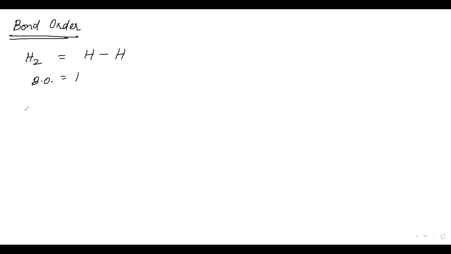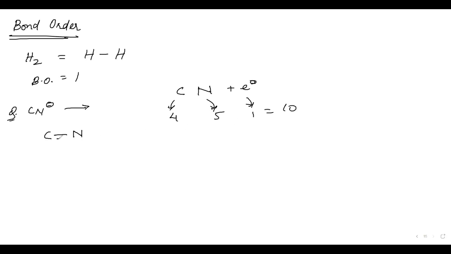Now, if I say CN negative, you will draw the Lewis dot structure, correct? What is the total valence electron count? Carbon has 4 valence electrons, nitrogen has 5, plus 1 for the negative charge, equal to 10. First of all, let us draw the electrons.